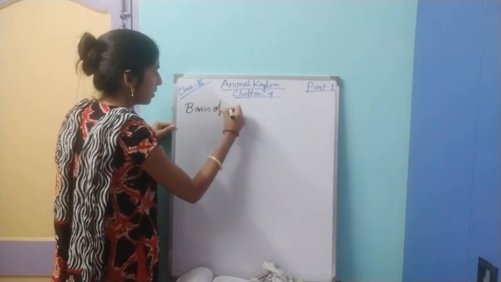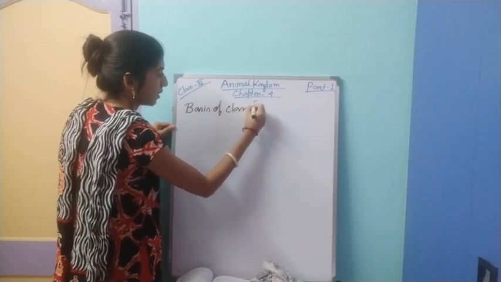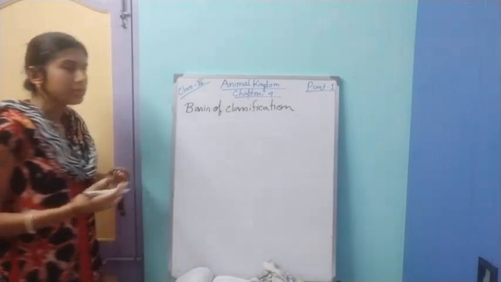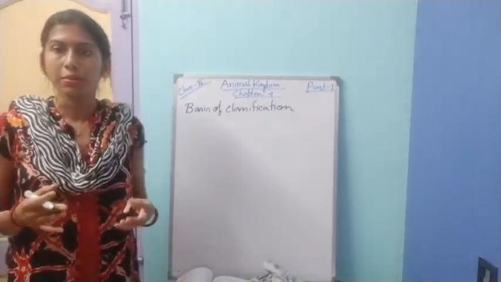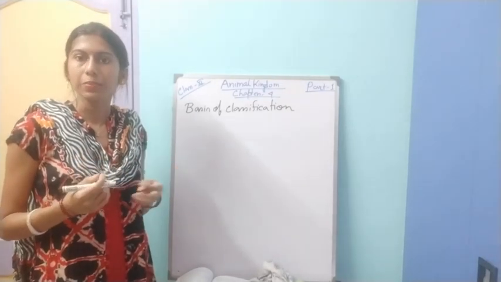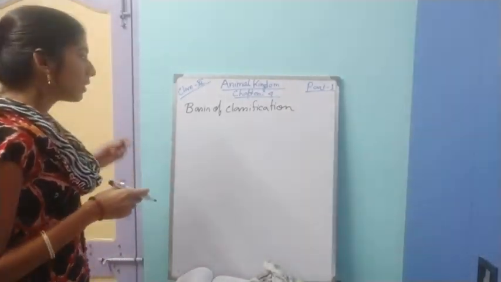Basis of classification means on which basis we are classifying the animals so that they are grouped under different phyla.